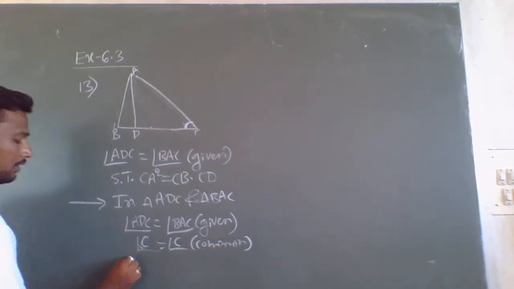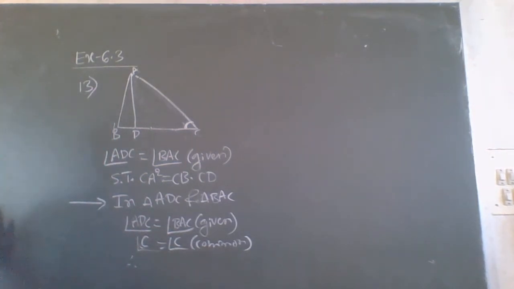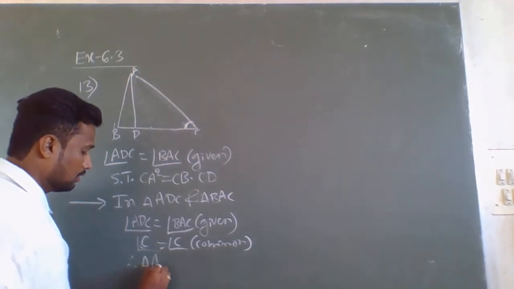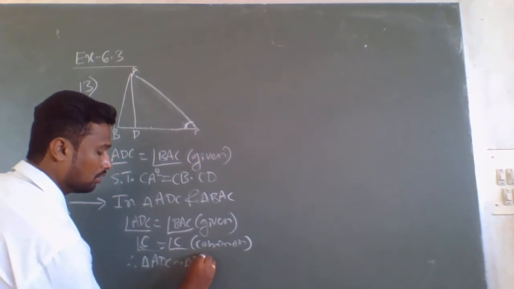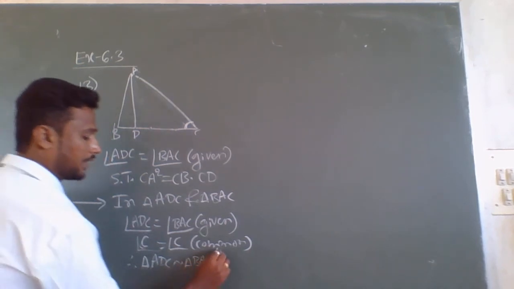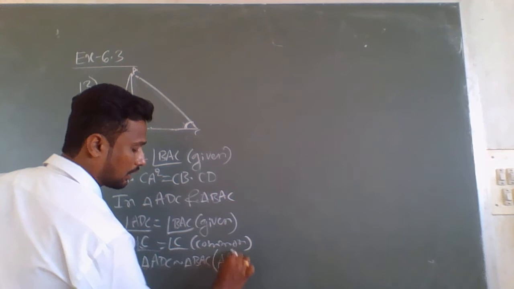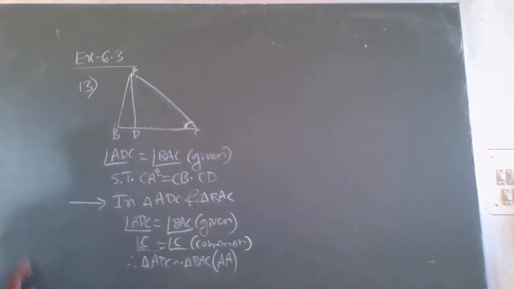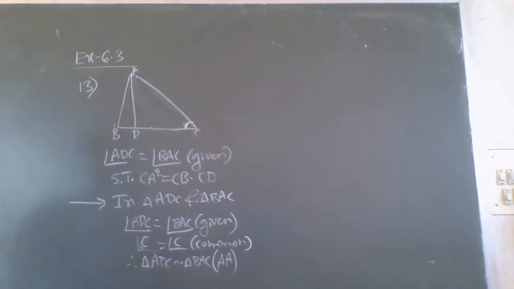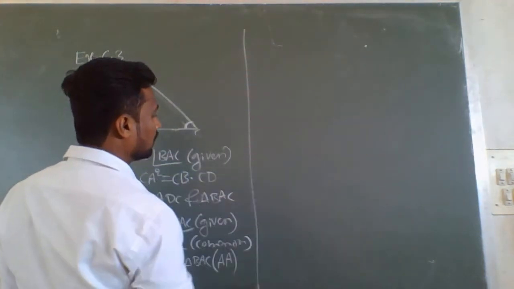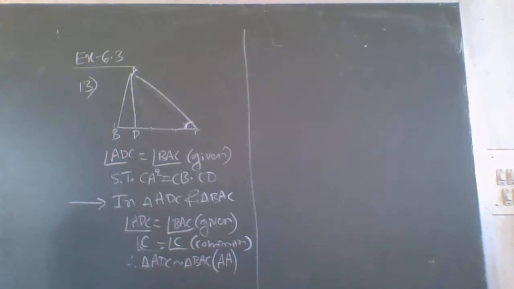Therefore, what can you write? Triangle ADC is similar to triangle BAC by angle-angle. These two angles are equal, therefore these two triangles are similar. If these two triangles are similar, then corresponding sides are proportional.